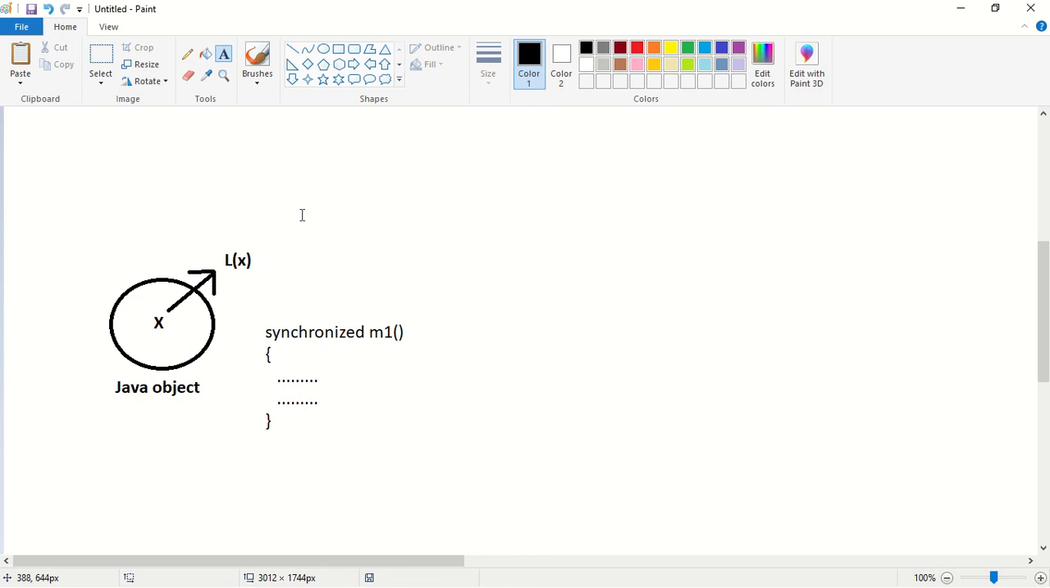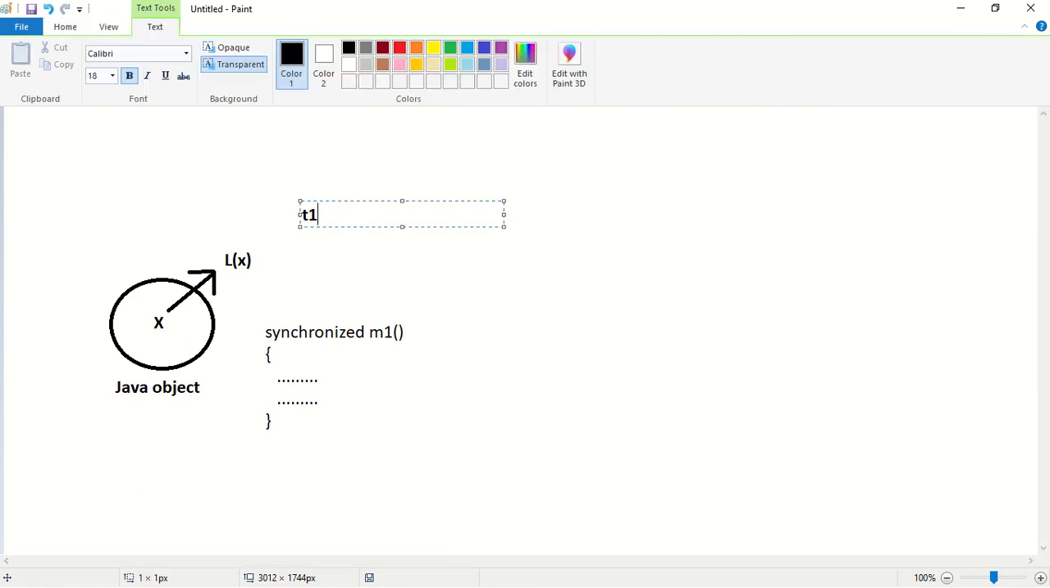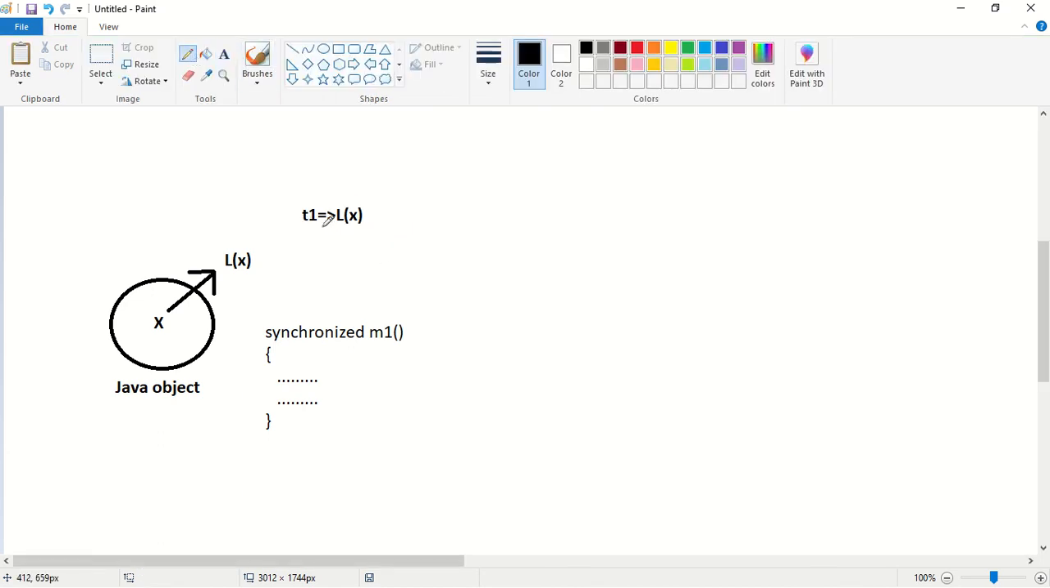Assume now the first thread T1 comes. T1 is the first thread and this T1 has to execute a synchronized method. You know that to execute a synchronized method, we require a lock of that object. Since no thread is using the lock of this object, T1 will get L of X. Now T1 has got a lock of this object, so T1 can execute this synchronized method.